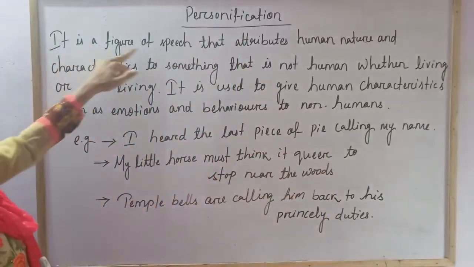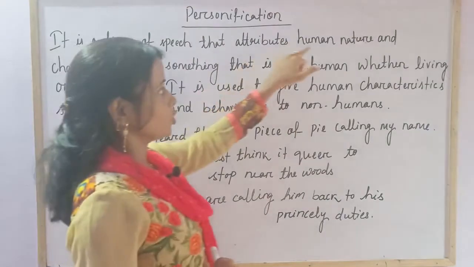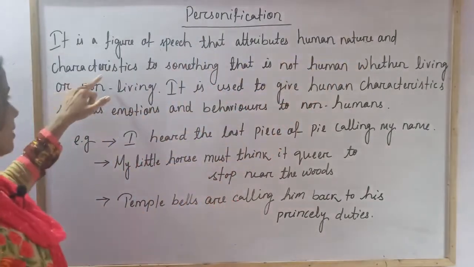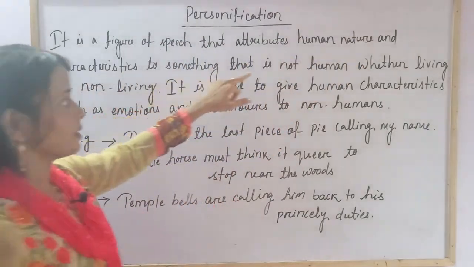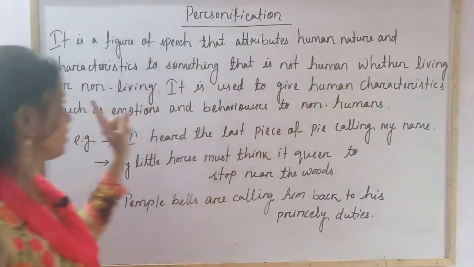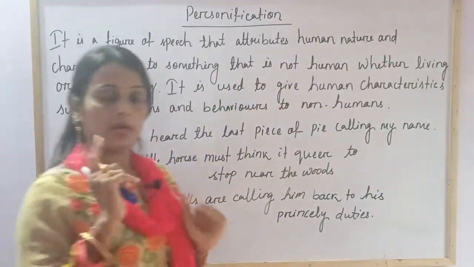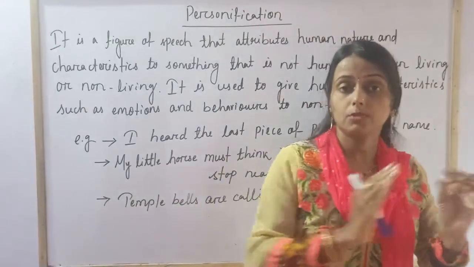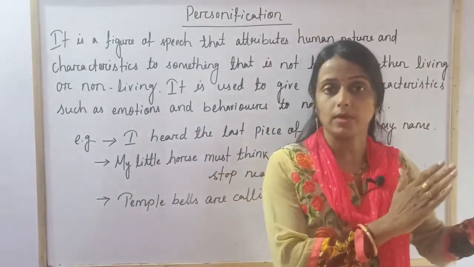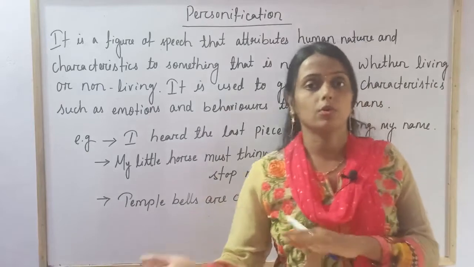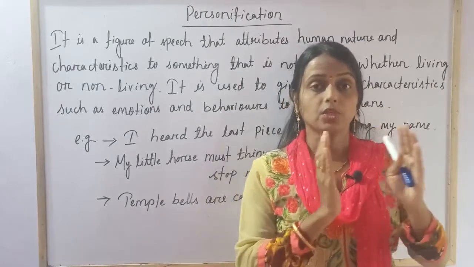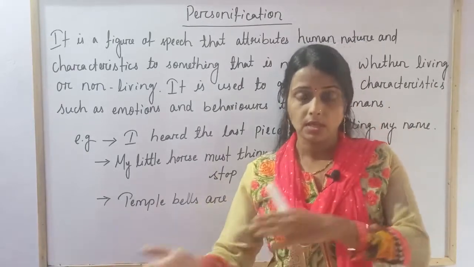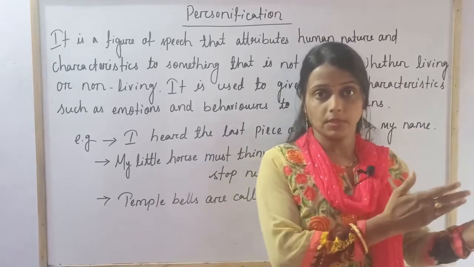It is a figure of speech that attributes human nature and characteristics to something that is not human, whether living or non-living. Understood? It means personification can be used with living things as well as non-living things.